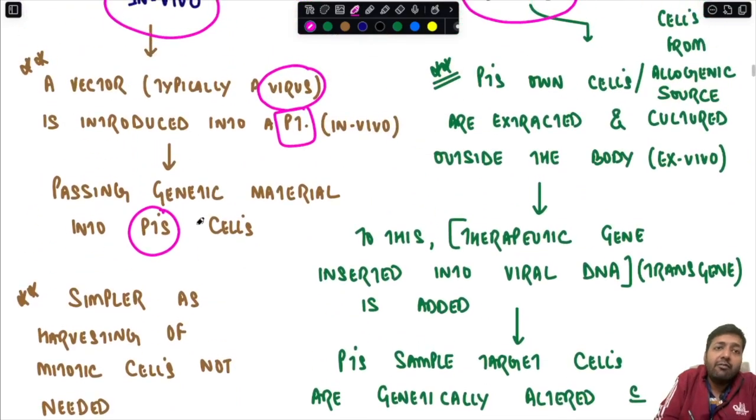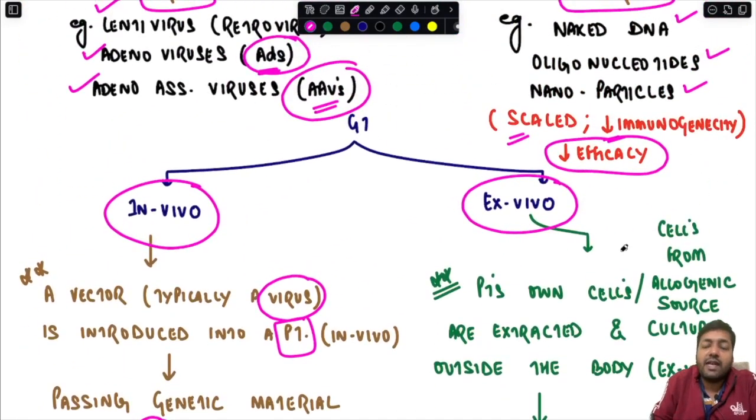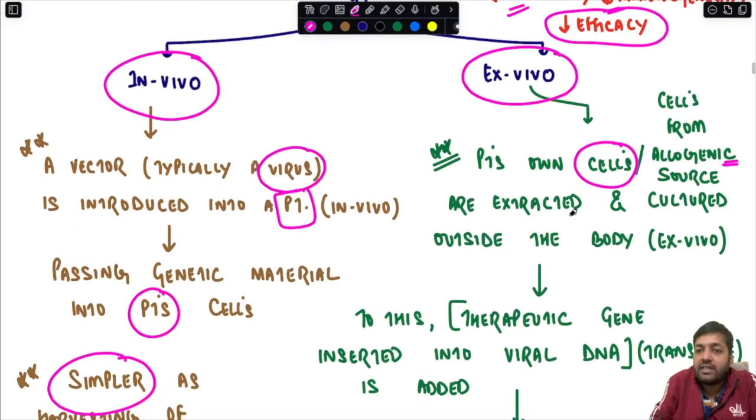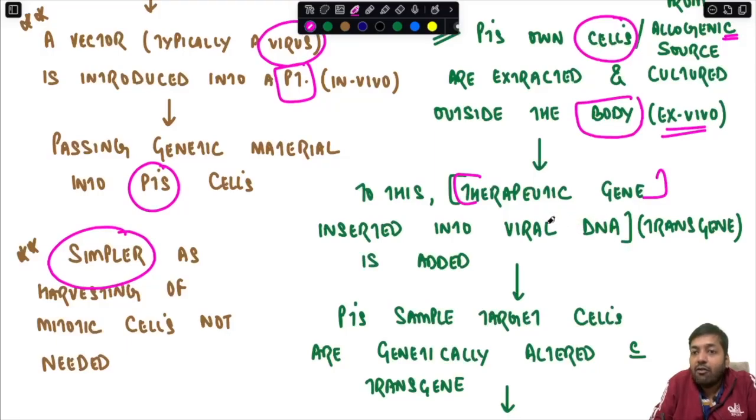Now if you see, the in vivo process is far simpler, as harvesting of mitotic cells is not required. Whereas in the ex vivo process, the patient's own cells or cells from any allogenic source are extracted and cultured outside the body. That is why the term is ex vivo. To this cultured patient cell, the therapeutic gene is inserted into the viral DNA, forming the transgene.